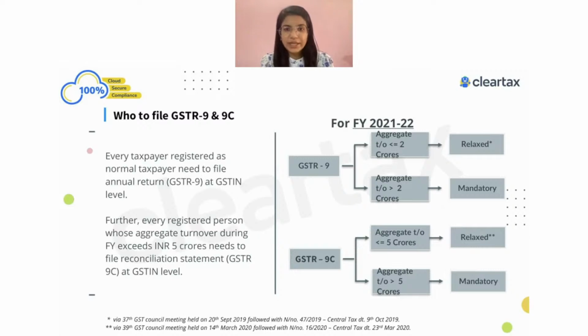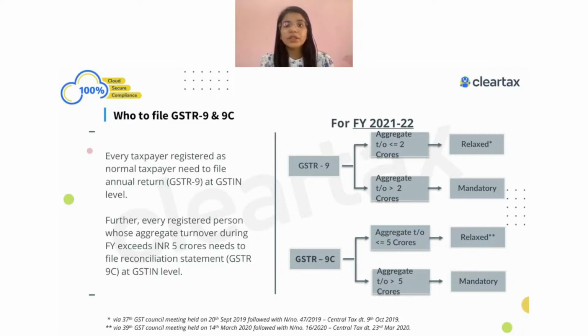If your annual aggregate turnover is up to 2 crore, in such case, GSTR-9 is an optional return. So if you want to still go ahead and file GSTR-9, you can always do that. But it's an optional return, so if you don't want to file GSTR-9 in case your annual aggregate turnover is up to 2 crore, you can always skip the GSTR-9 form.